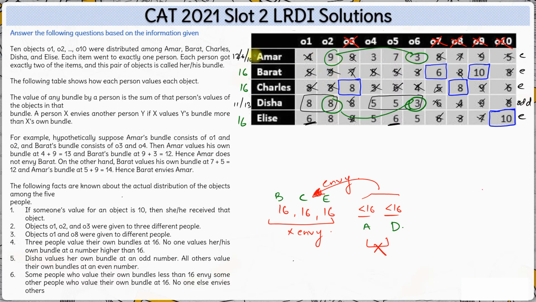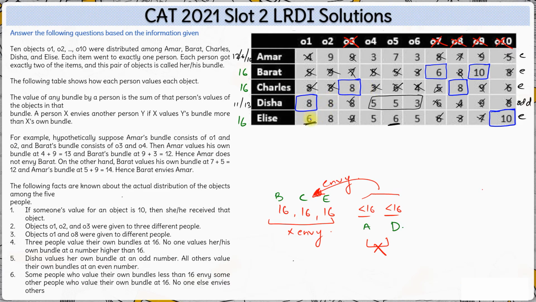But if Disha has O2, Amar's value will be either 6 or 10. In that case, Amar will definitely envy Disha. But that should not be the case here, right? That means Disha cannot have O2. That means Disha has to have O1 over here.